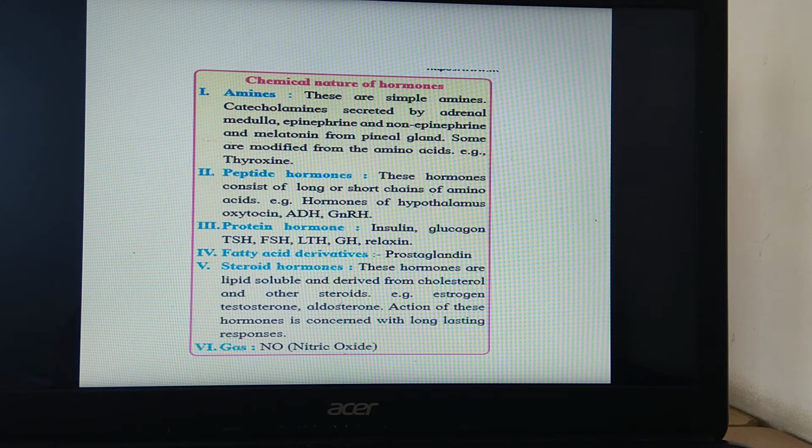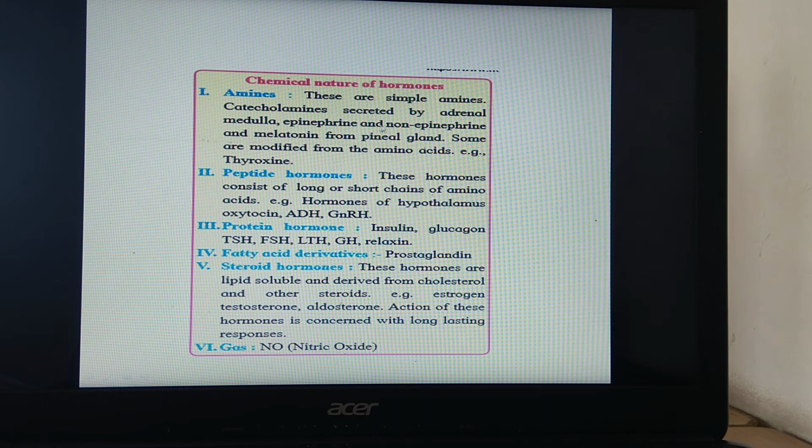First type of hormones are called amines. They are amines in nature and they are simple amines. Catecholamine is an example, which is secreted by the adrenal medulla. Epinephrine and norepinephrine, and melatonin from the pineal gland. Some of them are modified forms of amino acids, for example thyroxine. See, catecholamines are secreted by the adrenal medulla.